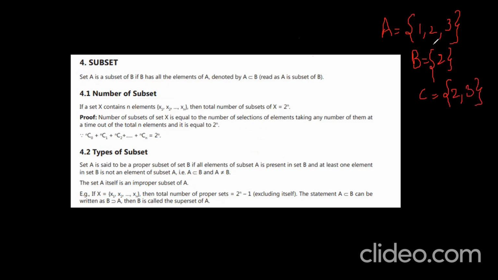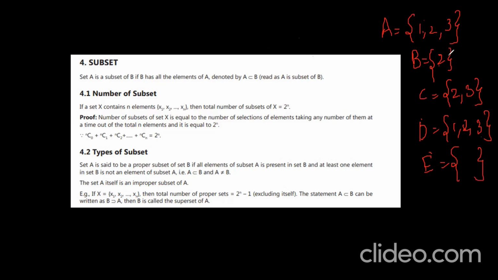So what are the subsets? I am writing all the subsets of this. B is a subset of A, C is a subset of A, and D is also a subset of A. Am I right? And the empty set is also a subset of A, right?